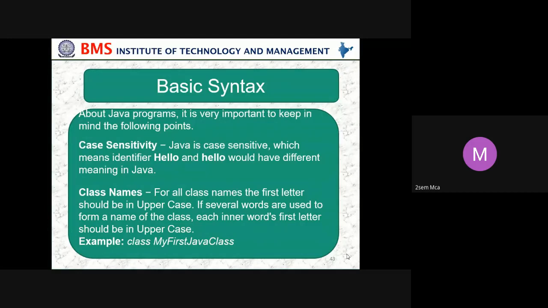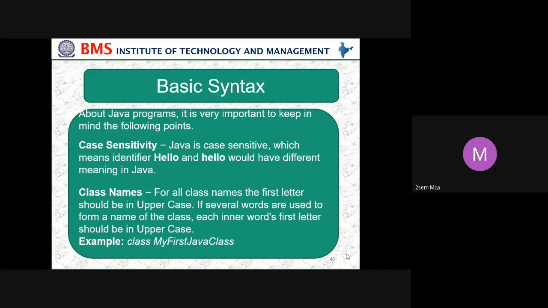I told you case sensitive means capital letters as well as small letters will be two different things. So the Java compiler, JVM or JDK will assume them as two different words. Then for class names, the first letter should be uppercase.